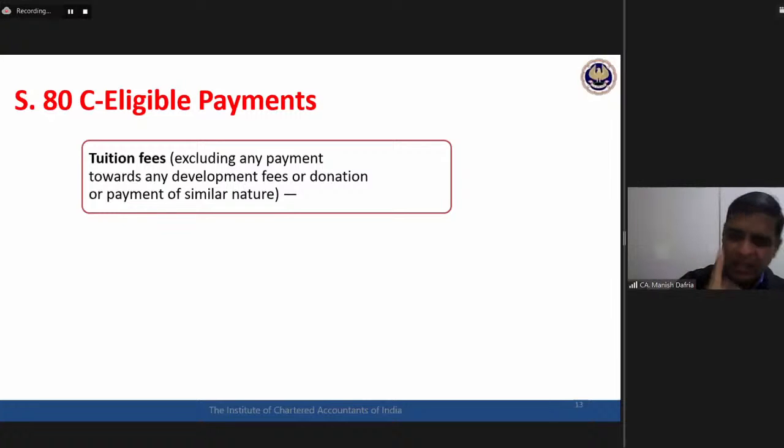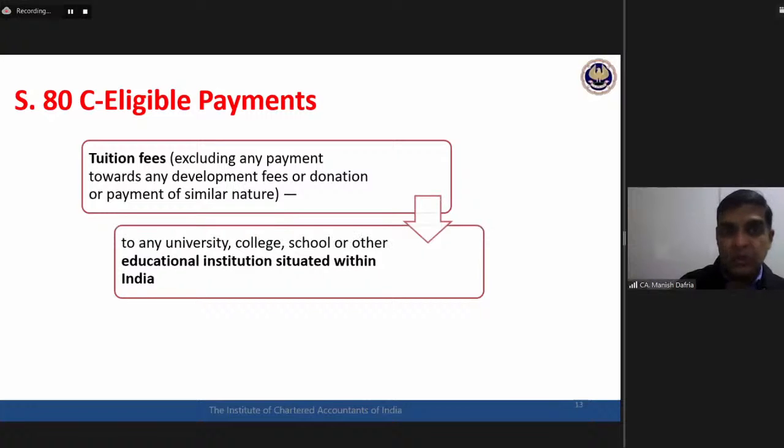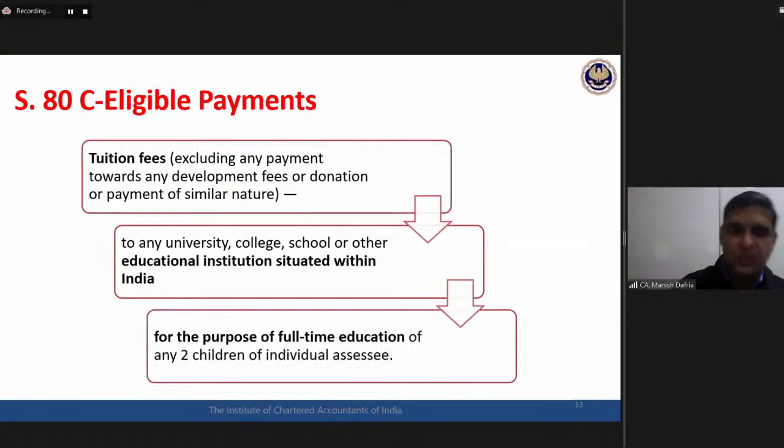What they are talking is plain, simple, only tuition fees. Now, tuition fees to any university, college, school, or any other educational institution situated within India. Okay. Tuition fees to any Indian educational institution, university, college, school, or any other educational institution situated within India for the purpose of full-time education.